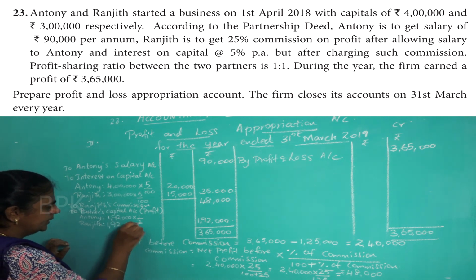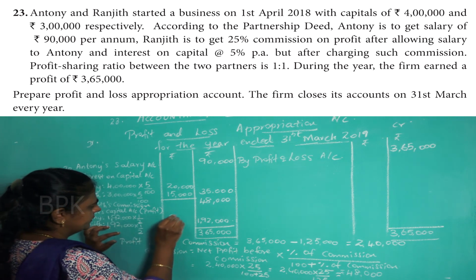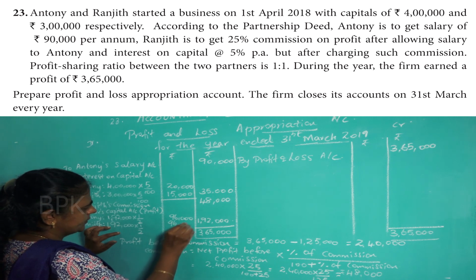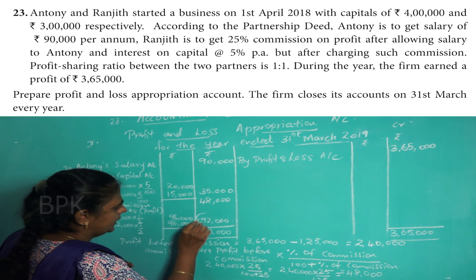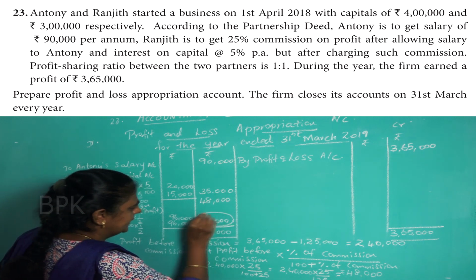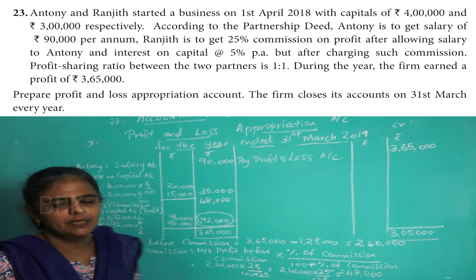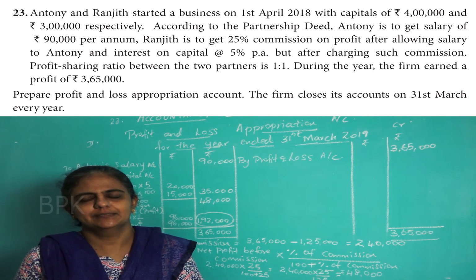Half of that will give 96,000 each. Understood? So the total profit is 1,92,000, which is divided and transferred to both the partners capital accounts. Hope you understood, children. Thank you.